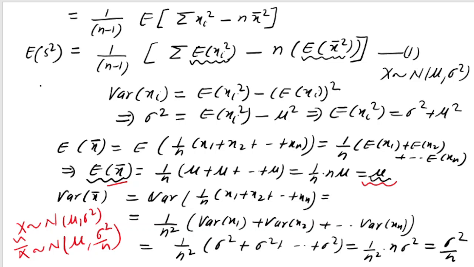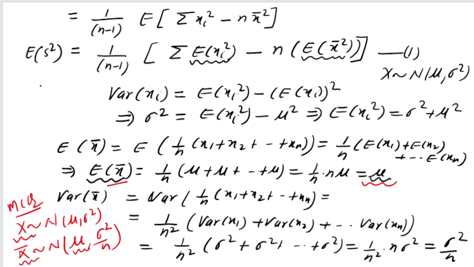So if x is a random variable which follows the normal distribution with parameters mu and sigma square, then x bar is also a normal variable with mean mu but variance sigma square by n. Right, so you need to keep this result. This is a standard result and may be asked in a multiple choice question as well.